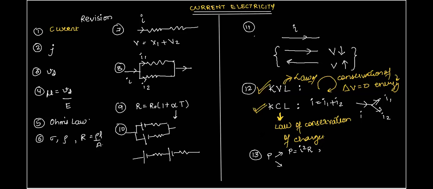Then P is equal to V square upon R, and P is also equal to VI. We saw three formulas.